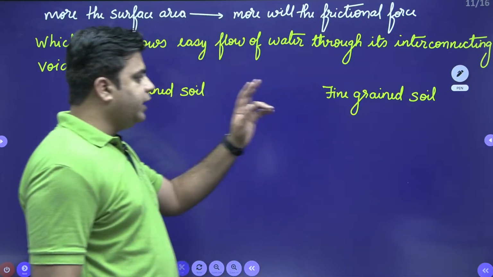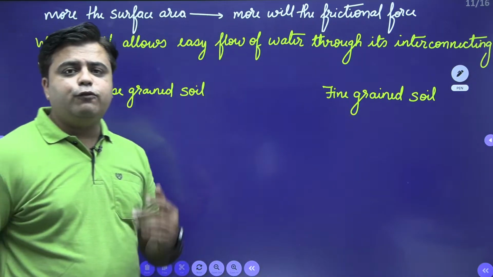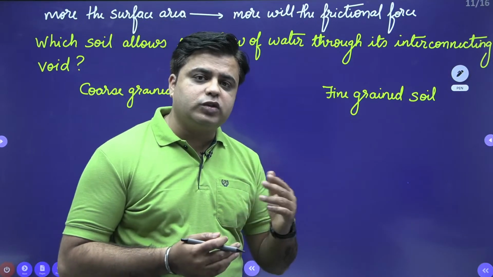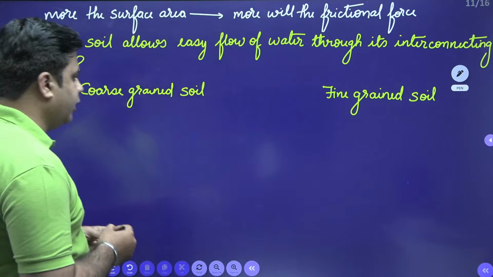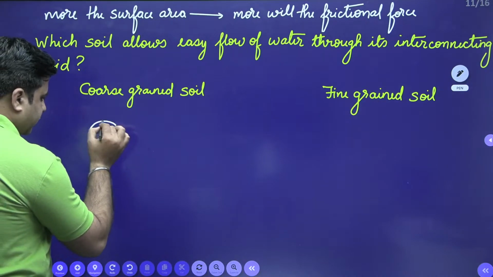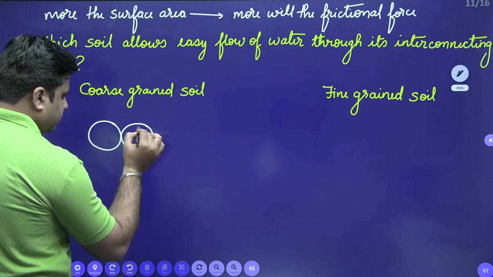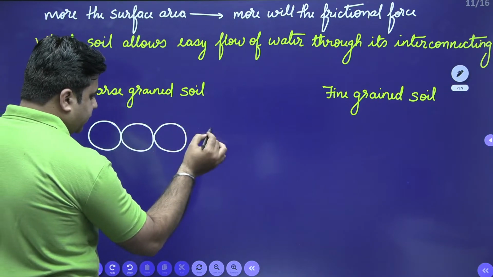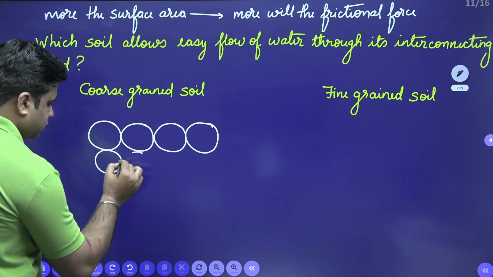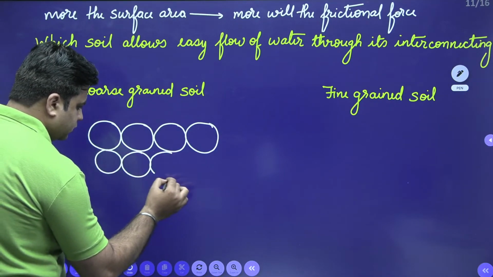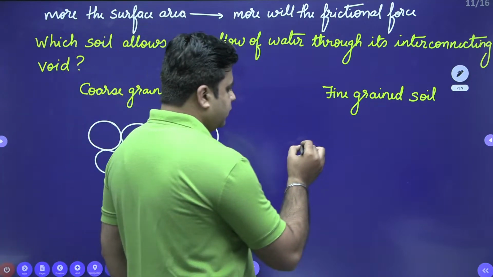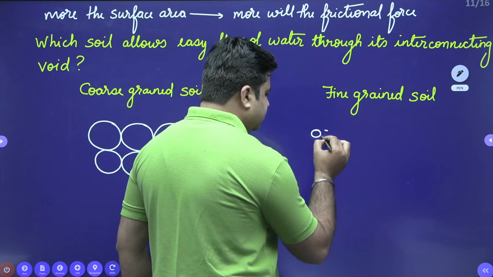So which soil allows easy flow of water through its interconnecting voids, whether it is coarse grained soil or fine grained soil? Now observe this. When I talk about the coarse grained soil, this is the size of the particle, like this. For fine grained soil, this is the size of particle.